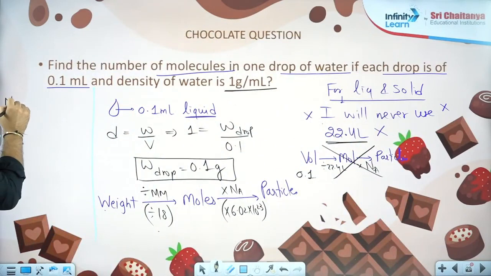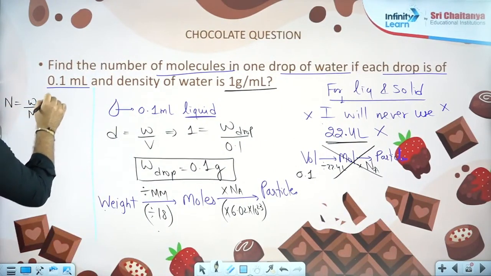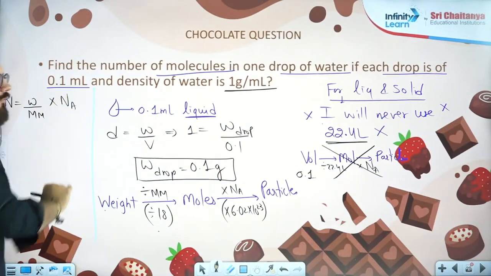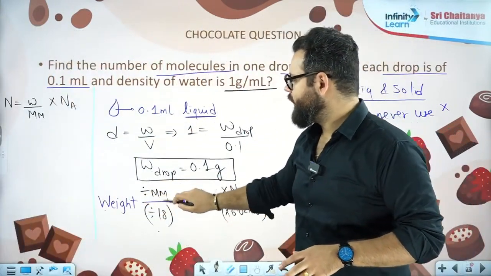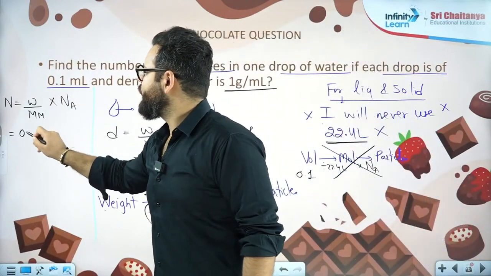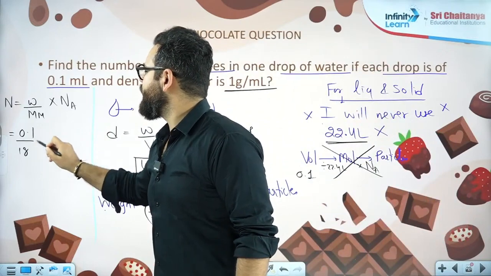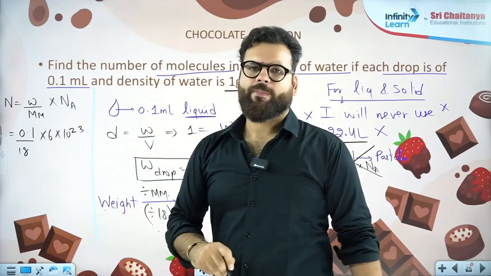Particles will be equal to weight by molar mass into Avogadro number. Whatever I wrote in the flow chart, I've just written it as a formula. Weight divided by molar mass into Avogadro. Weight is 0.1 gram, molar mass is 18 gram into 6 into 10 power 23.